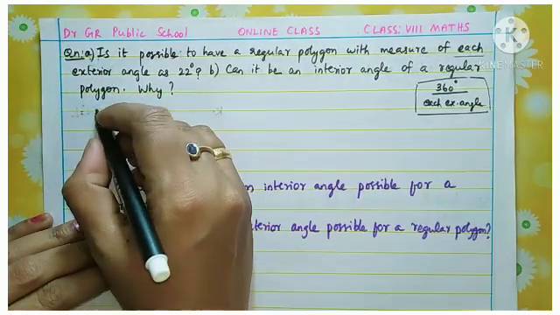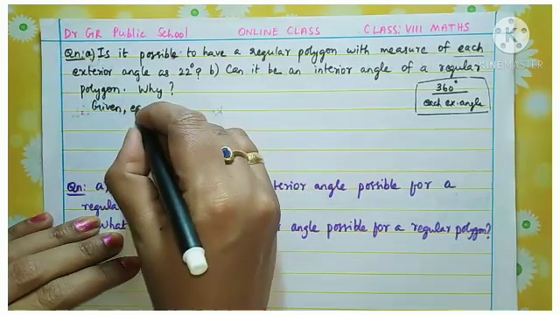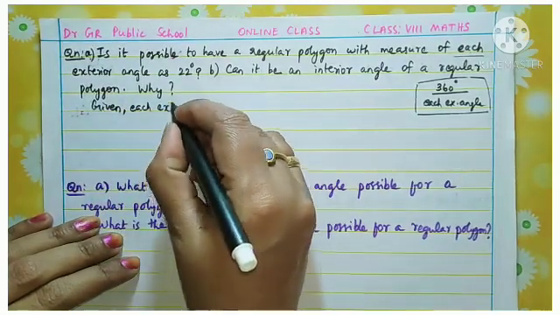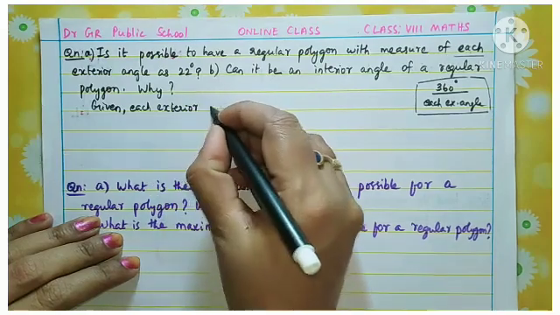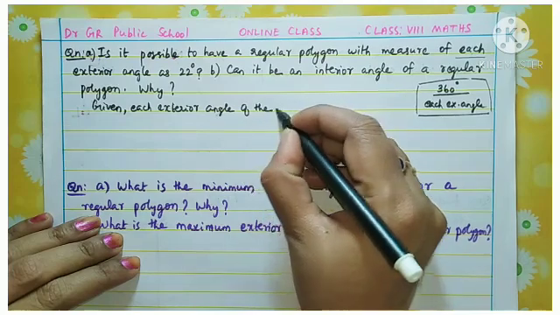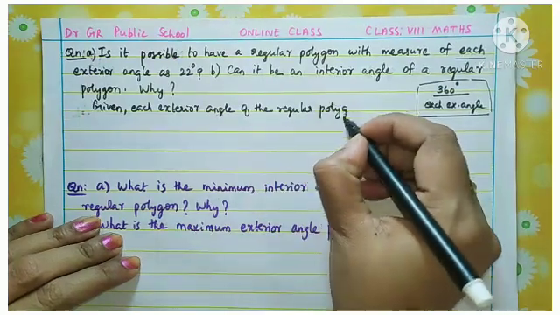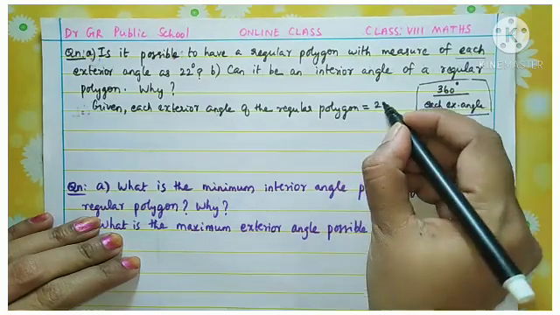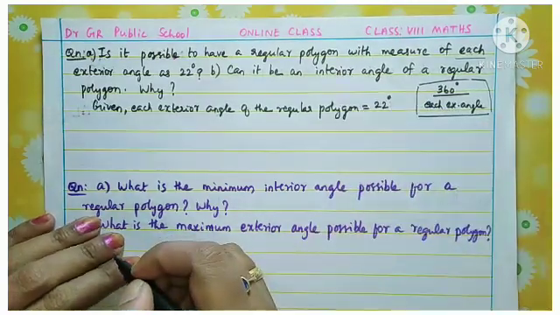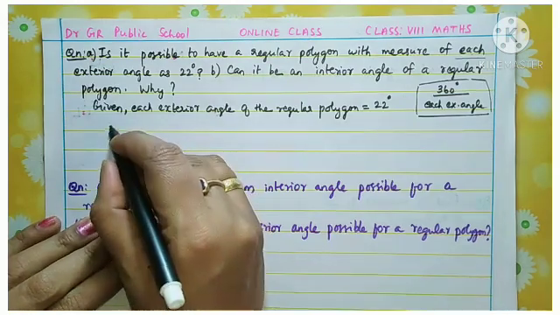How to write? Given: each exterior angle of the regular polygon. How much is it given? It is given as 22 degrees. Now what do we know?